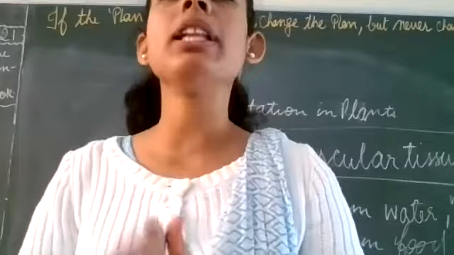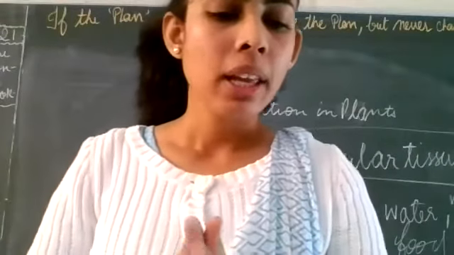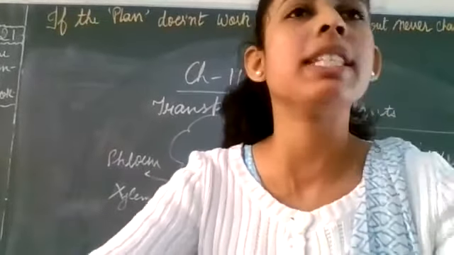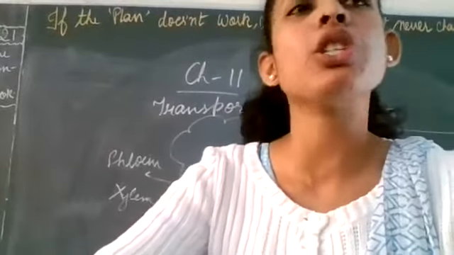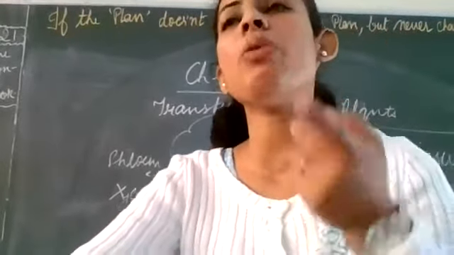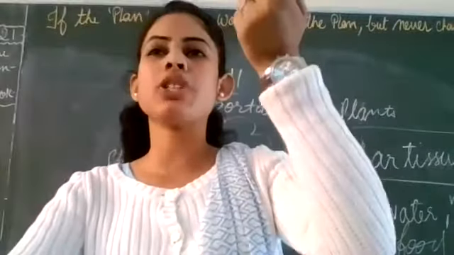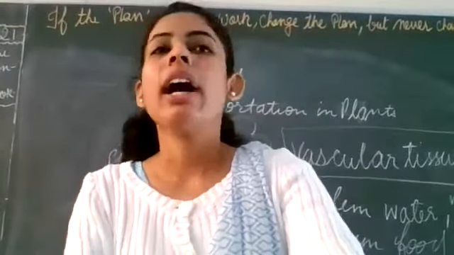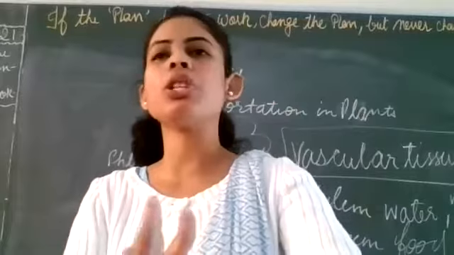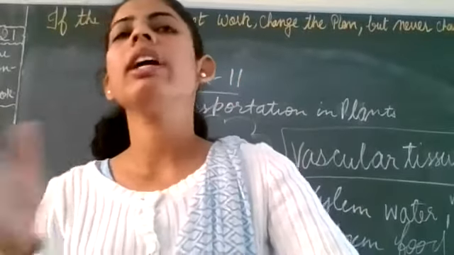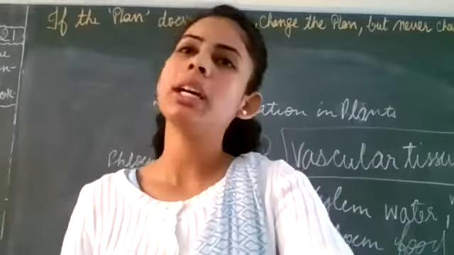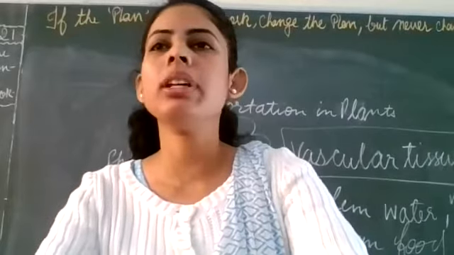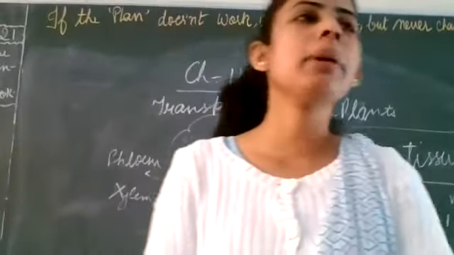Clear? And what helps the process of transpiration? When the process of transpiration takes place, there will be evaporation, and that evaporation will result in a suction pull by which the water will move in the upward direction, even to heights. Clear? And I already told you, transpiration causes evaporation, and evaporation causes cooling. This will cause cooling in the plants. Clear? Any doubt in this? Next roll number, read the topic which is transpiration.